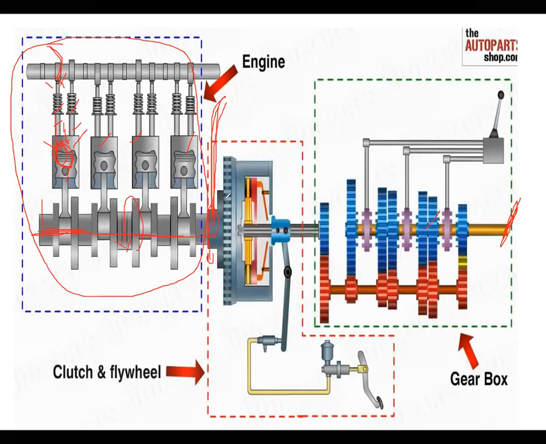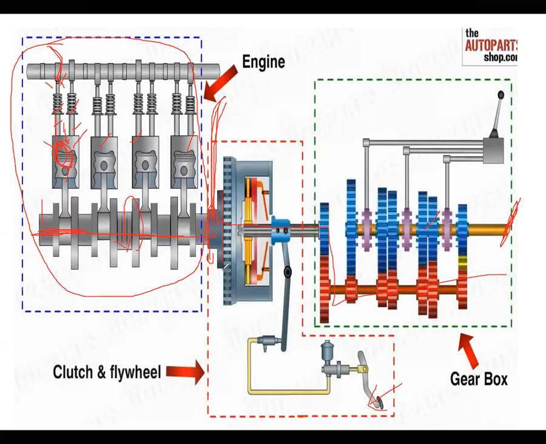So the flywheel is sometimes connected to the clutch, sometimes it may not be connected, right? That means whenever power is required, whenever the clutch is not pedaled, it is connected to the flywheel and power is transmitted to the next level. Whenever the clutch is pedaled, it is disconnected from the flywheel, so that there is